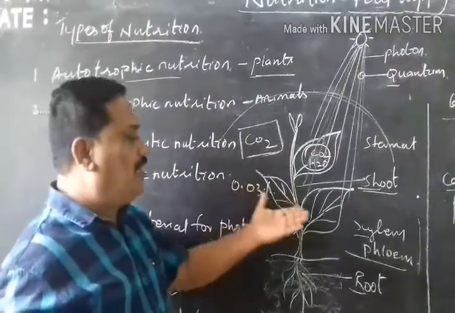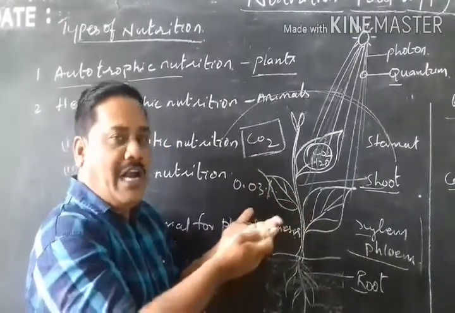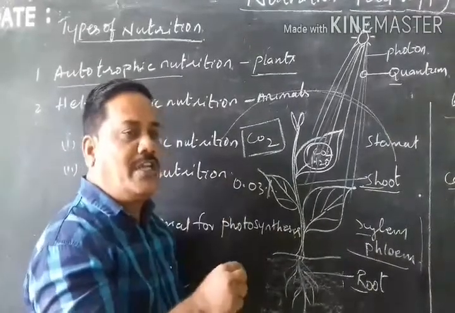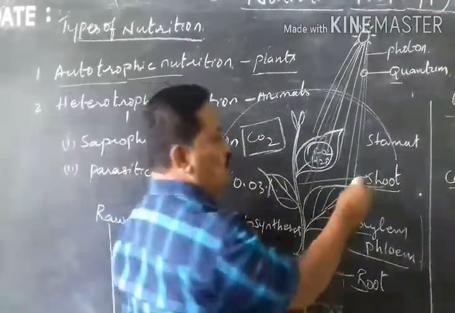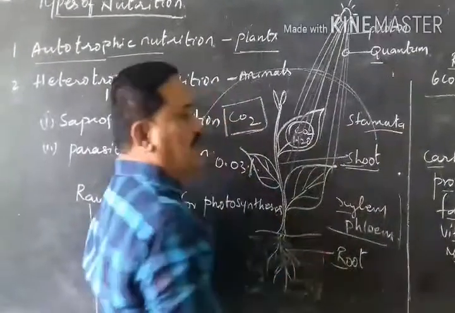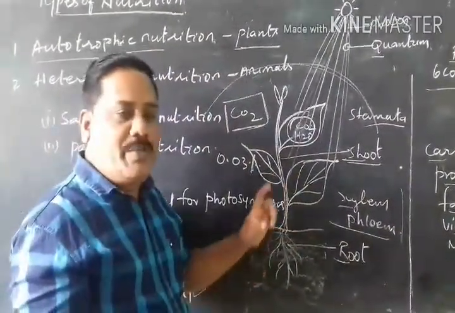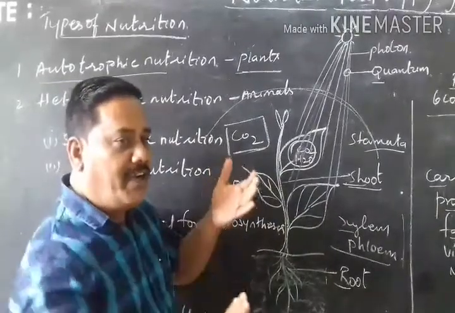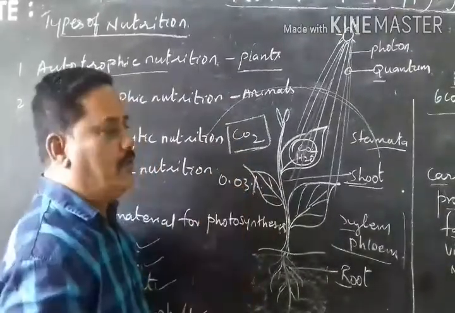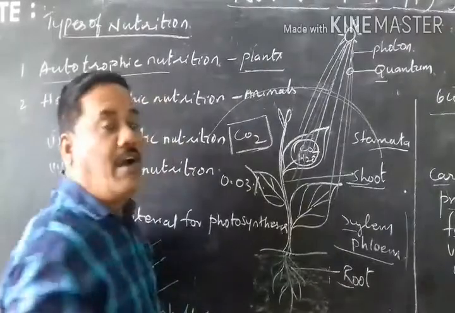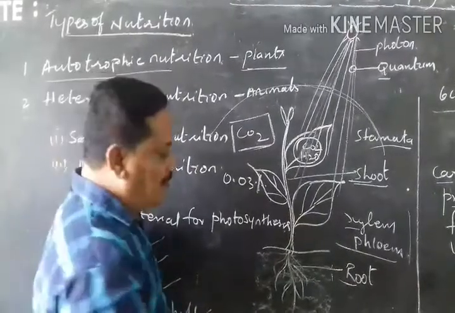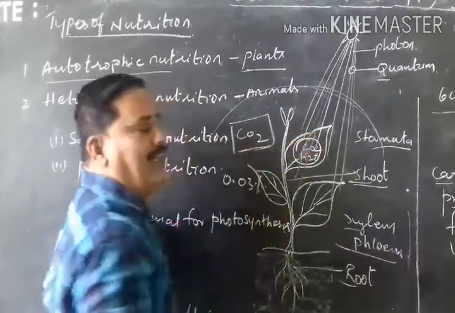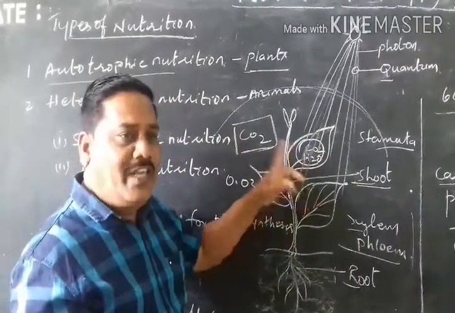Okay. The lower surface of the leaf contains a large number of pores. These pores are called stomata. The stomata have a kidney shape. The stomata open and close. What is diffused here? Air is diffused, and the air is carbon dioxide. See, in the root, water enters. From the atmospheric air, carbon dioxide enters into the leaf.